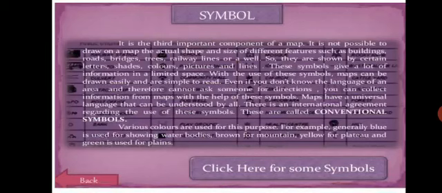Even if you don't know the language of an area and therefore cannot ask someone for directions, you can collect the information from the map with the help of these symbols. Maps have a universal language that can be understood by all. There is an international agreement regarding the use of these symbols. These are called conventional symbols. Various colors are used for this purpose. For example, generally blue color is used for showing the water bodies, brown for the mountains, yellow for the plateaus and green for the plains.